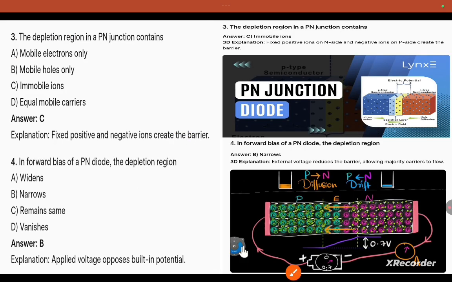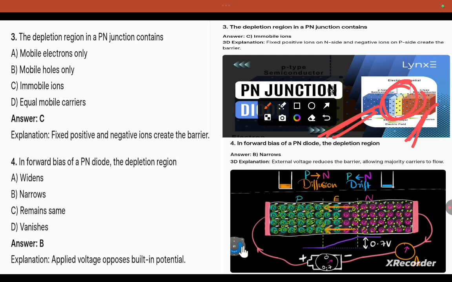Coming to the depletion region in a PN junction contains. What does the depletion region contain? See, this is P-type semiconductor, N-type semiconductor, but when you join these two semiconductors, there will be a layer between the P and N, and that we call the depletion layer. This depletion layer consists of equal numbers of positive and negative ions, which are fixed, and we call them immobile ions, not movable.